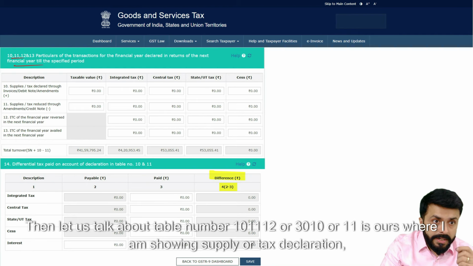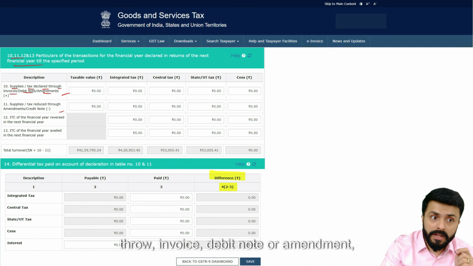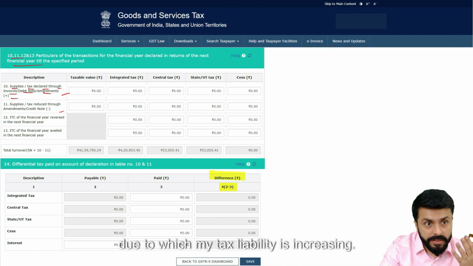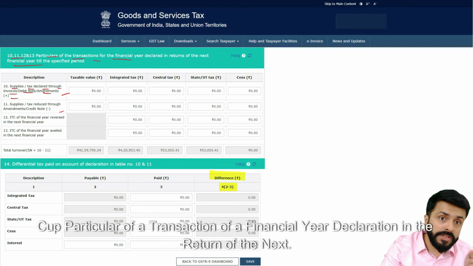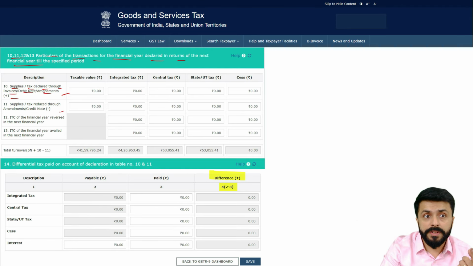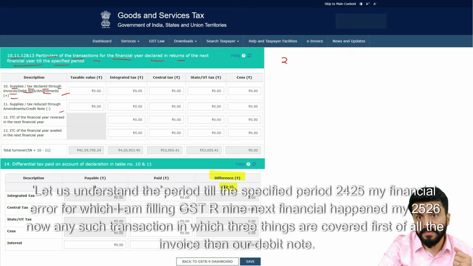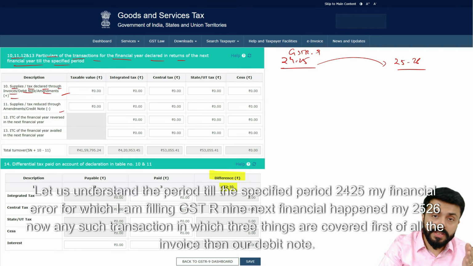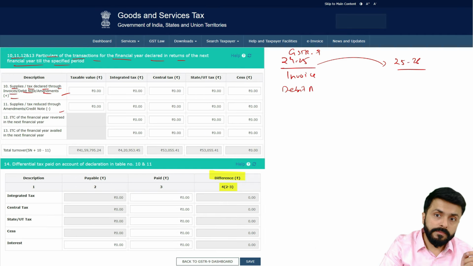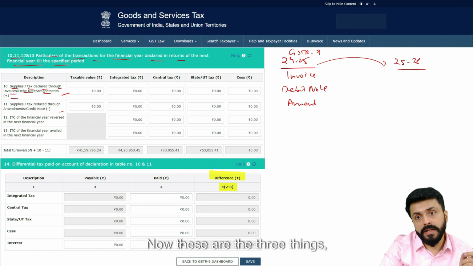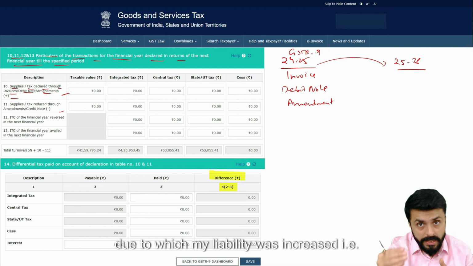Then let us talk about table numbers 10 and 11, where I am showing supply or tax declaration through invoice, debit note or amendment, due to which my tax liability is increasing. Particulars of a transaction of a financial year declared in the return of the next. Let us understand: the specified period is 24-25, my financial year for which I am filling GSTR-9. Next financial year happened my 25-26. Now any such transaction in which 3 things are covered: first of all the invoice, then our debit note, and then our amendment. Now these are the 3 things due to which my liability was increased.